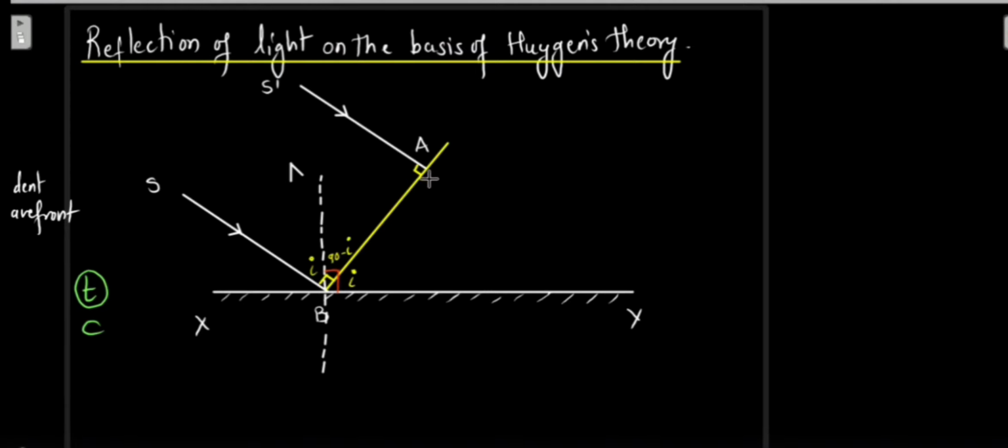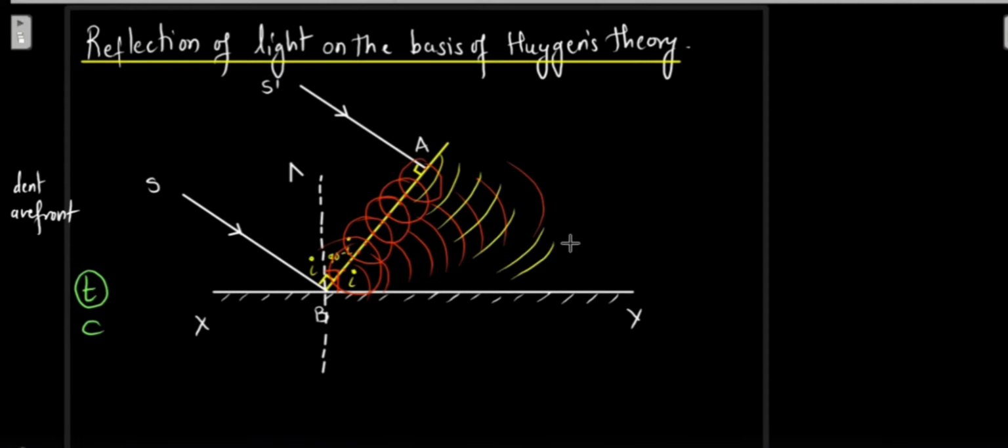So according to the Huygens principle, this is our incident wavefront. So what do we know? Every point on this incident wavefront is going to behave like an independent source of disturbance. So they are going to form their own secondary wavelets. These wavelets are going to increase this side. This point's wavelets are going to increase this side. So let us say that at time t, this particular one is the wavelet for this point B, and this is the particular wavelet for this point A after time t.